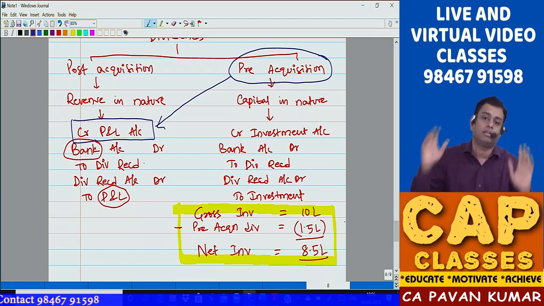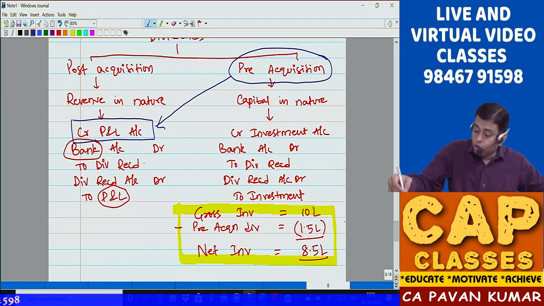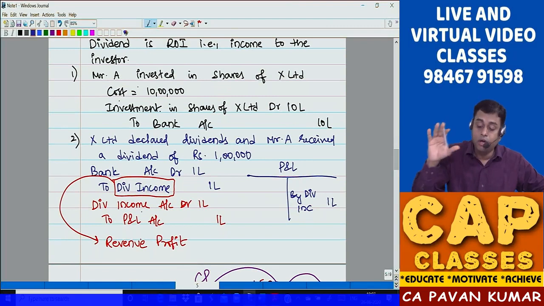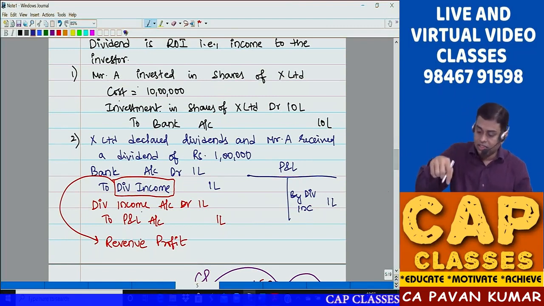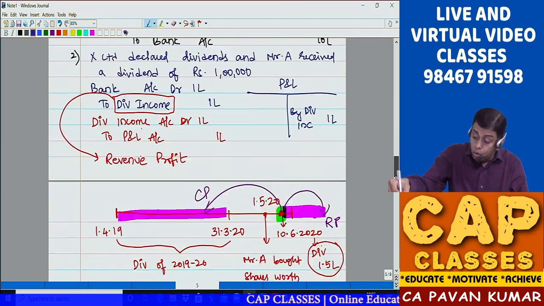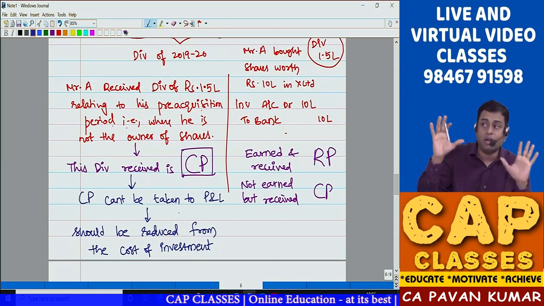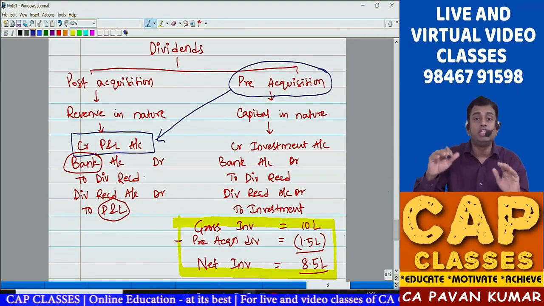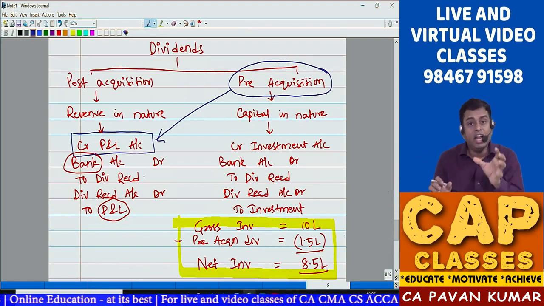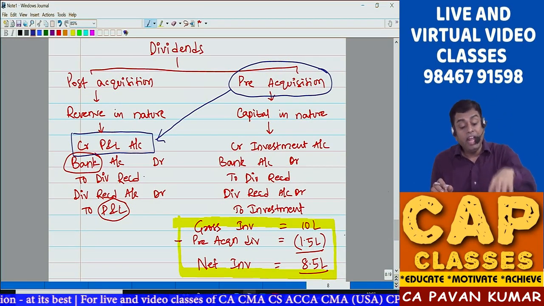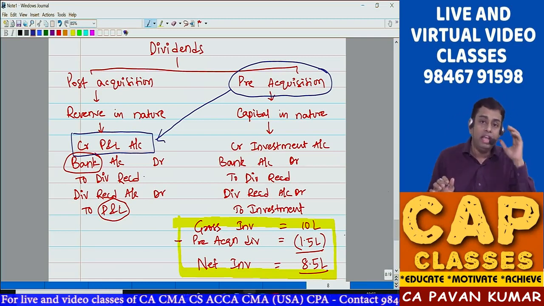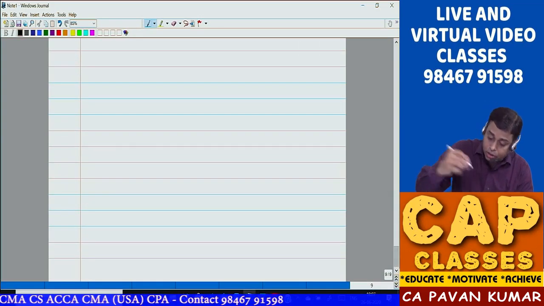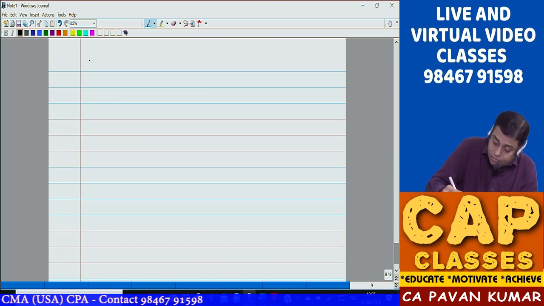Now we need to rectify the error. So, now again baby steps. Situation 1, dividend out of post-acquisition profits. This is the accounting treatment. Clear? 2, dividend out of pre-acquisition profits. This is the accounting treatment. Clear? Summary sheet. This is the summary. This is clear. Now, situation 3. Dividend out of pre-acquisition profits by mistake credited to P&L account by the company. How to do that? Okay. So, third situation. Now put the heading rectification of error.